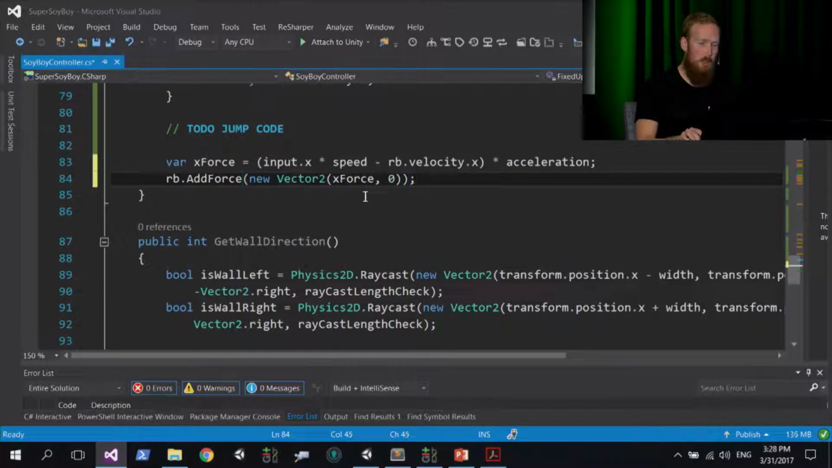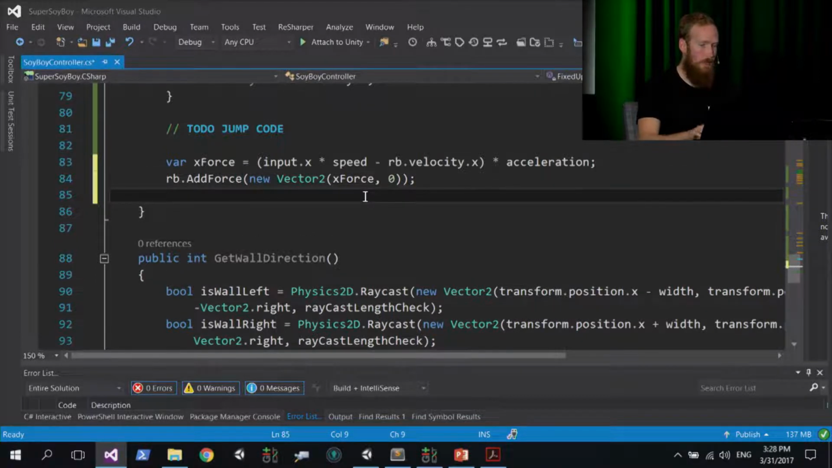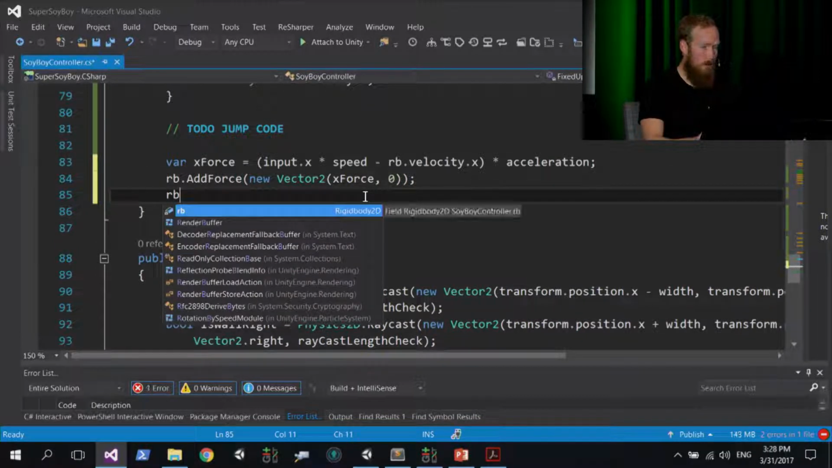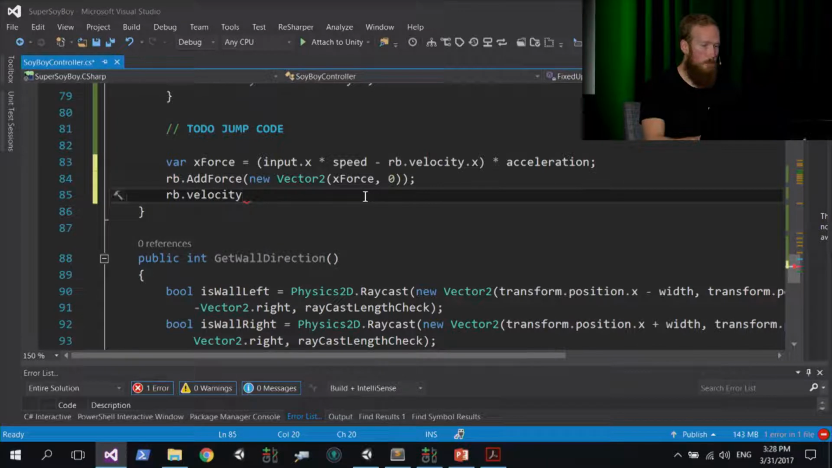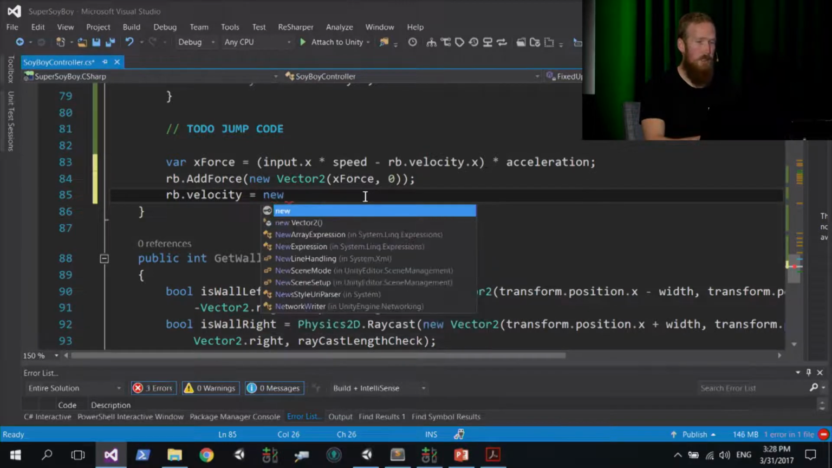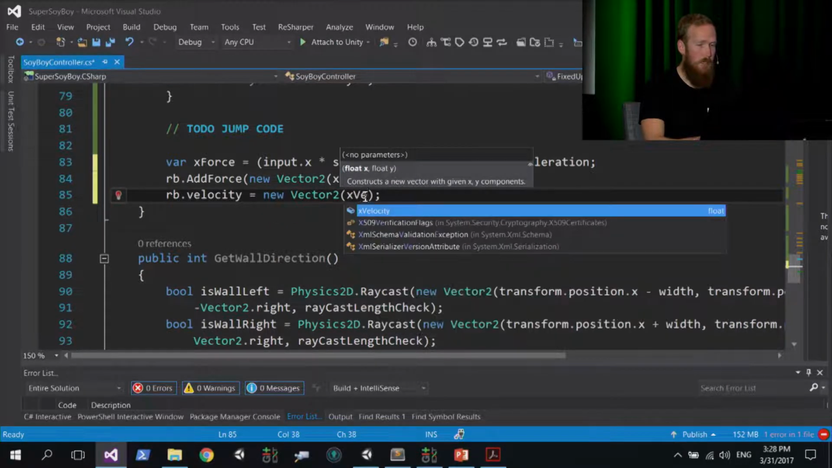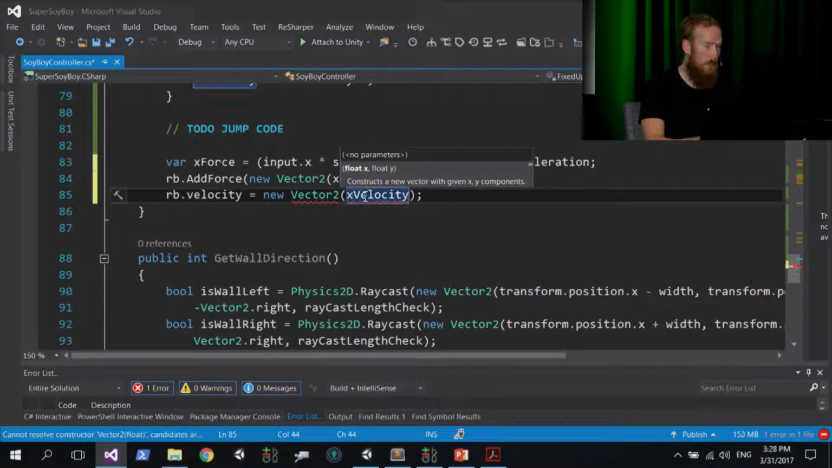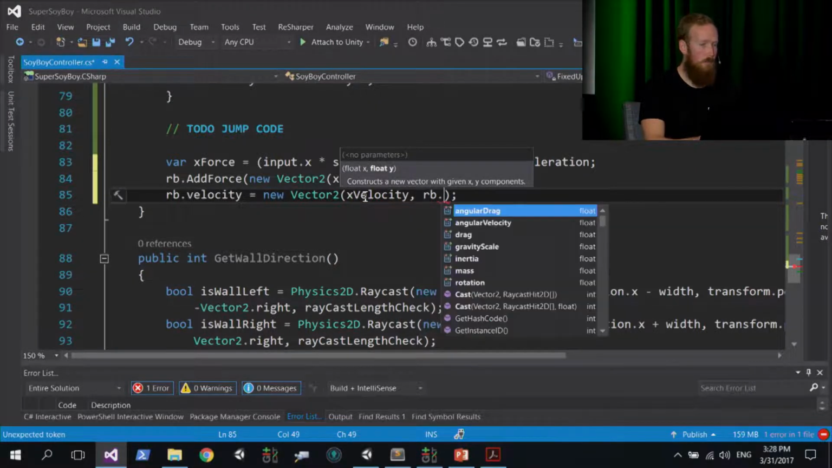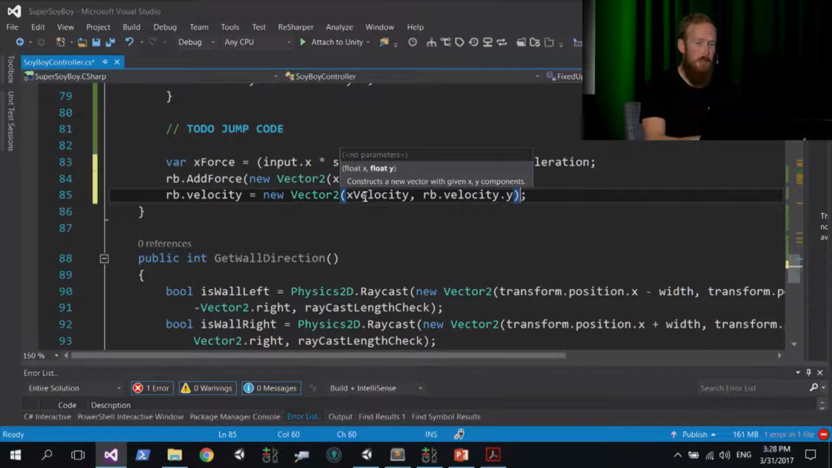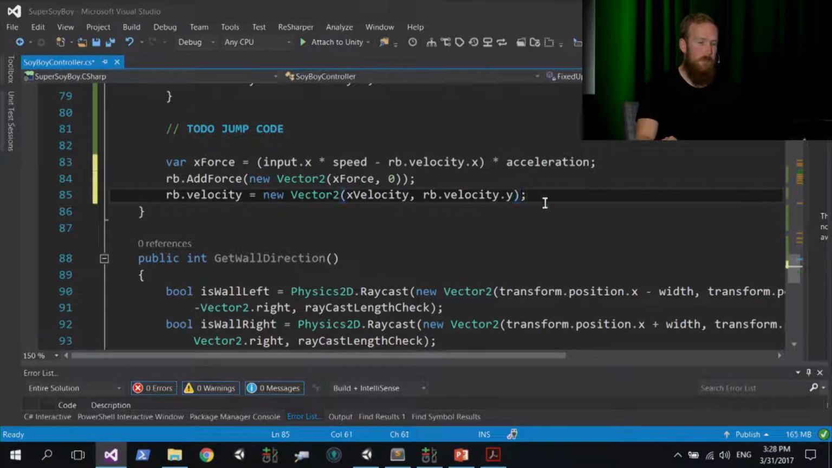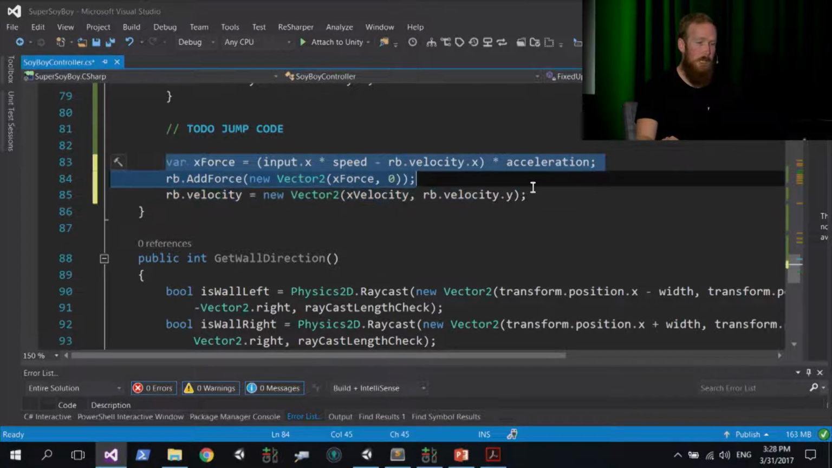Close parentheses and semicolon. And then below, just type in another line, rb.velocity. And we're just going to manually set this. So to manually set it, we also need a new Vector2. So new Vector2, open brackets, pass in xVelocity as the x component. And for the y component, so comma, rb.velocity.y. Okay, so you should end up with something like those 3 lines there.